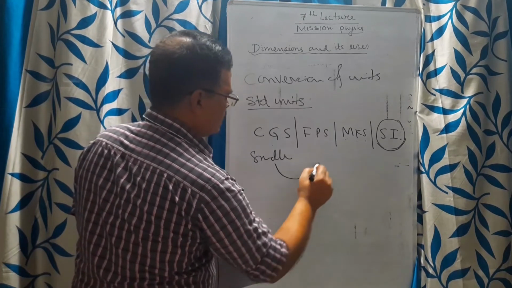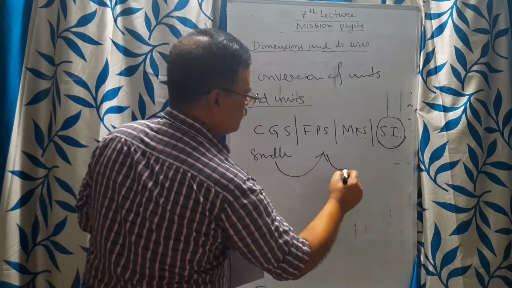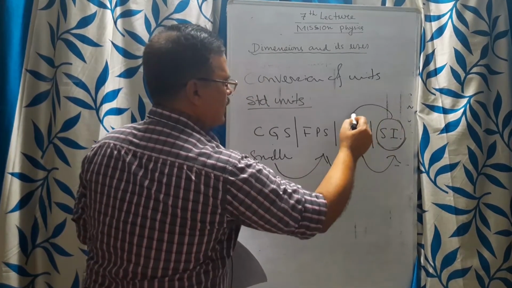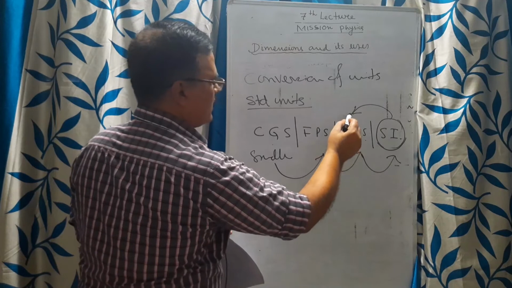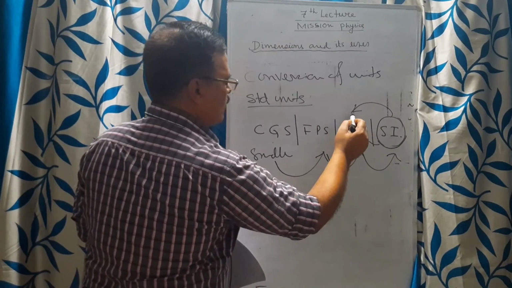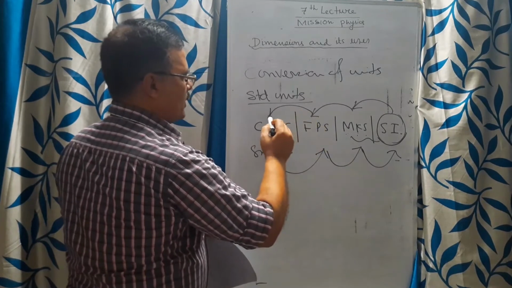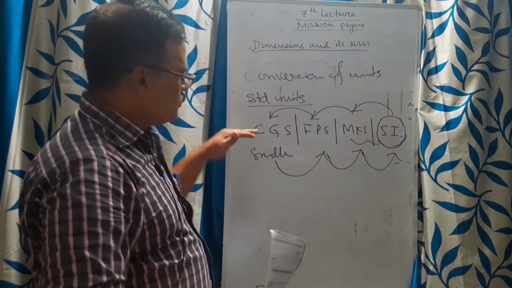We can go CGS to FPS, FPS to MKS, MKS to SI. Now if I come back, SI to smaller units, MKS, almost both are same. Now if I go MKS to FPS, we can come back. Now FPS to CGS, we can come back. So this is a cycle.